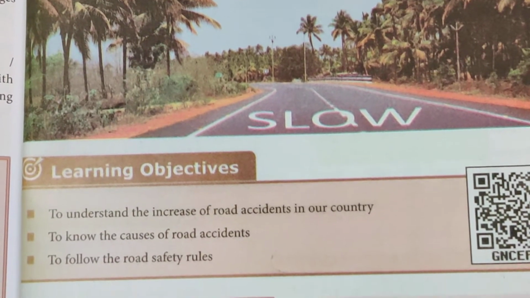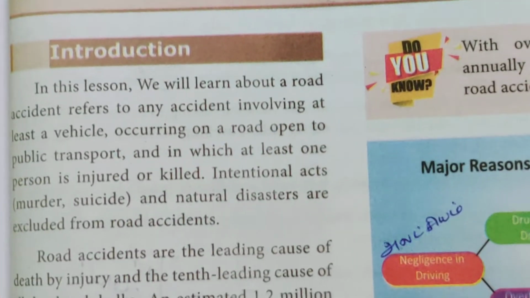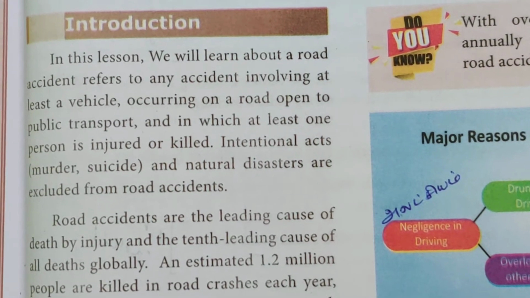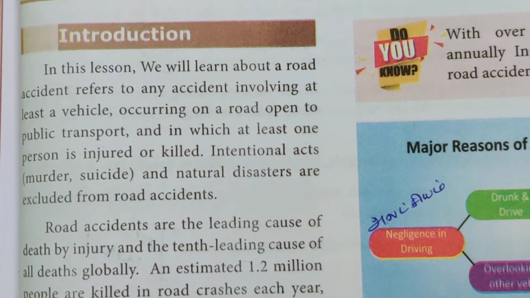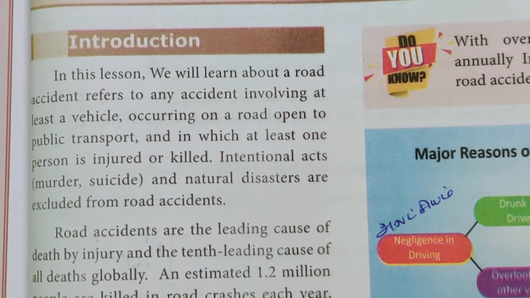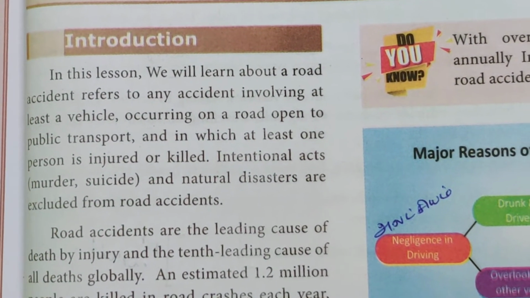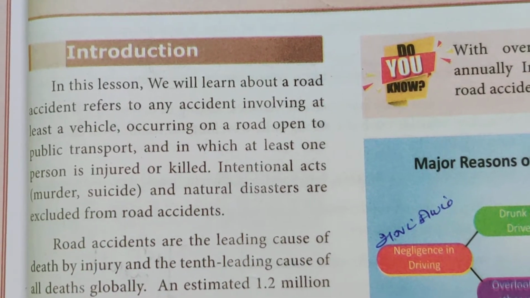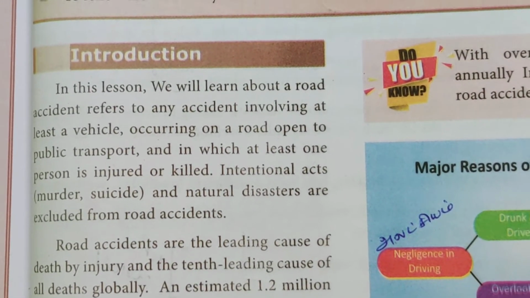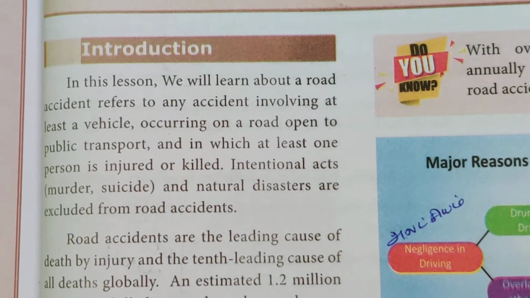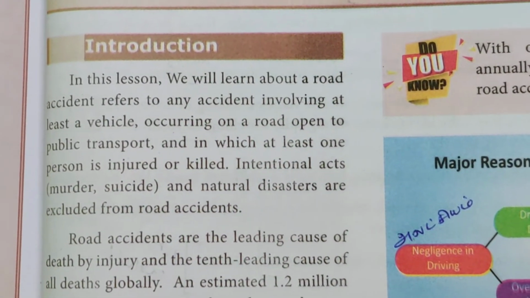Let me go to the introduction first. What is given in the introduction? In this lesson, we will learn about road accidents. A road accident refers to any accident involving at least a vehicle occurring on a road open to public transport and in which at least one person is injured or killed.